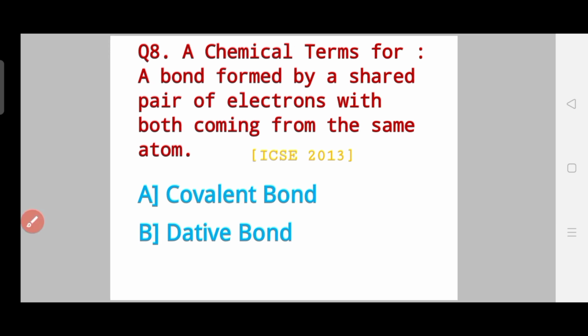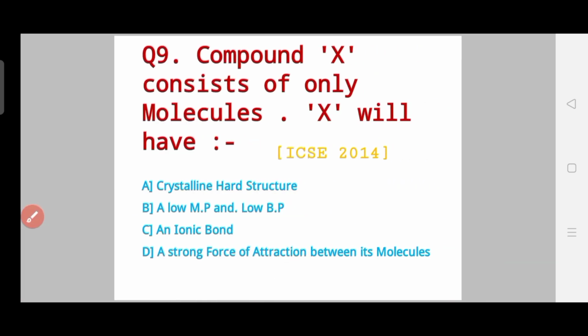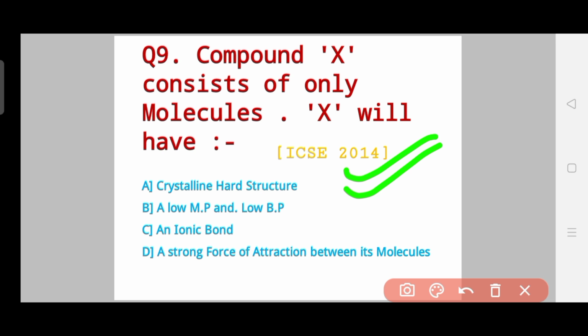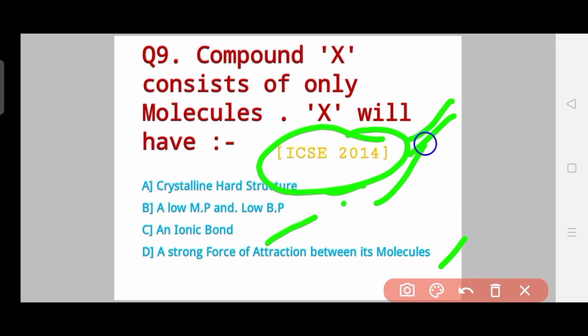Okay, now let's go to question number 9. Question number 9 is a good question. The question says compound X consists of only molecules. So X will have which of these characteristics? The options are crystalline hard structure, low melting and boiling points, ionic compound, or a strong force of attraction between its molecules. So which of the four options is correct for this compound X? And this is an ICSE 2014 question.